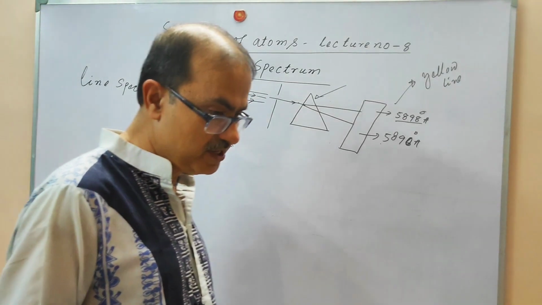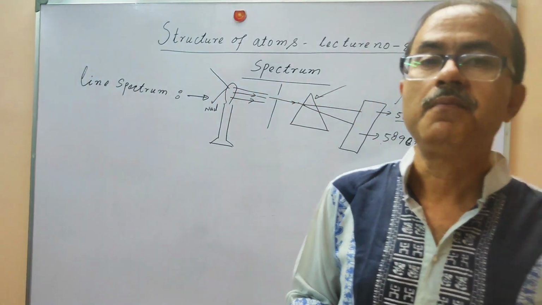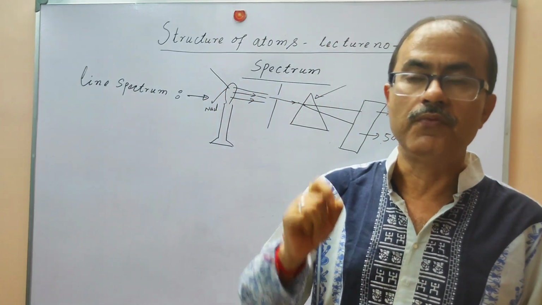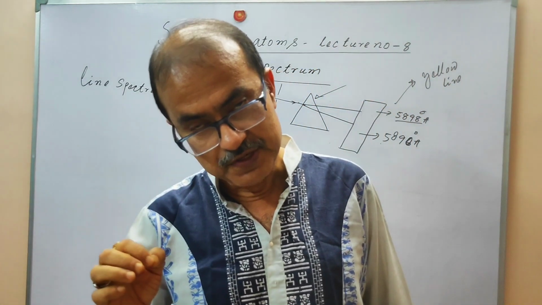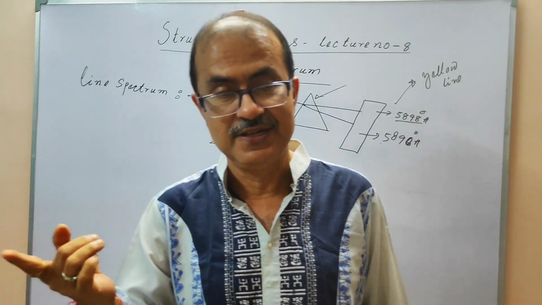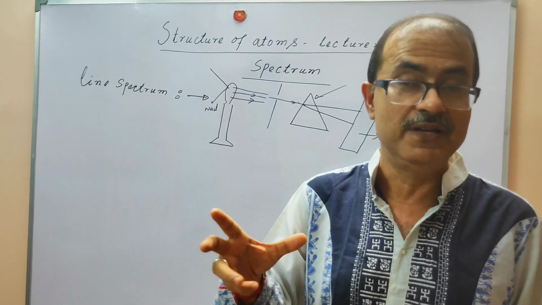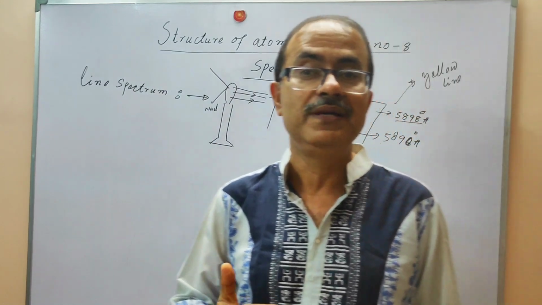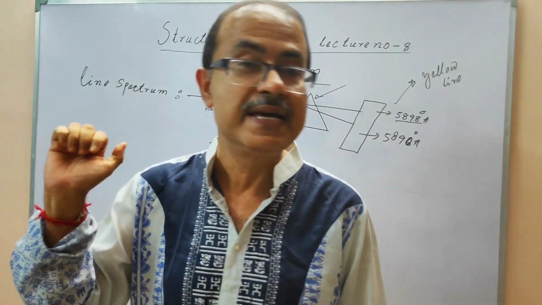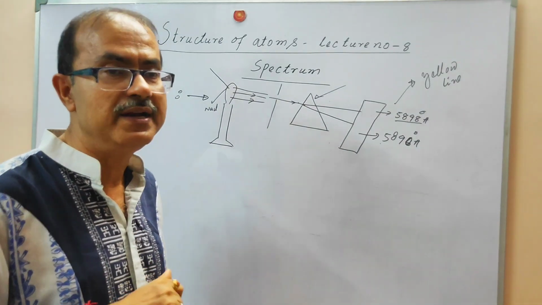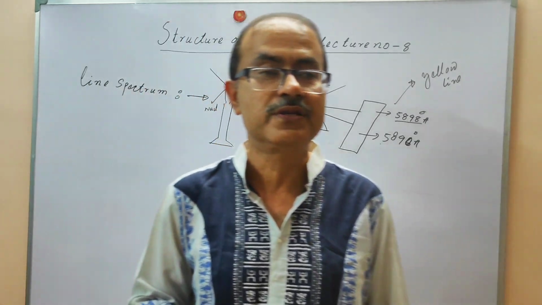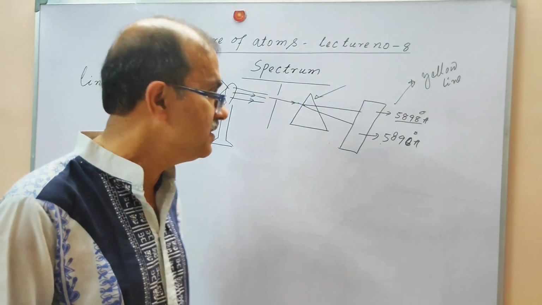Line spectrum is basically produced when some volatile substance is heated and the electron in the atom of the substance is excited to a higher state, but this state is not a stable state. It will revert back to its ground state. At that time it will emit electromagnetic radiation, and this radiation will appear on the photographic plate, and we will find some characteristic bright lines that you can see here.